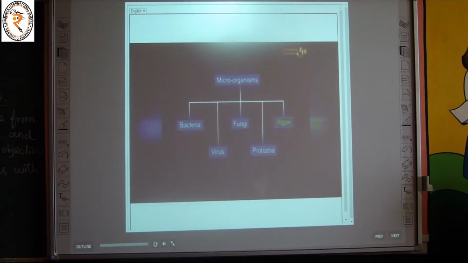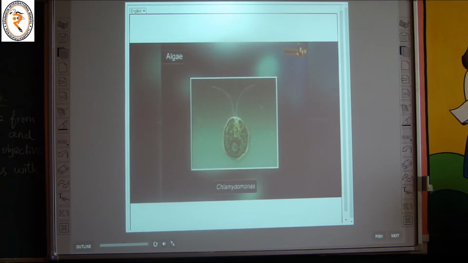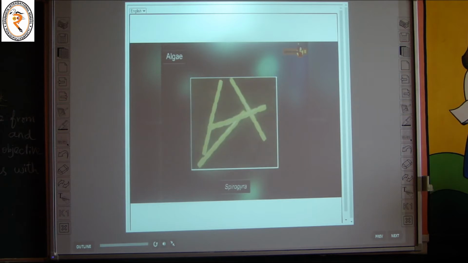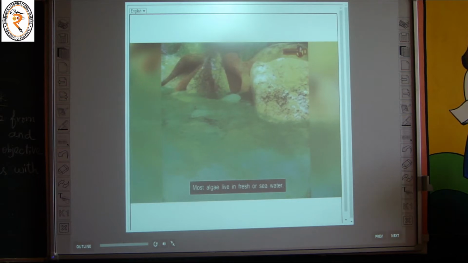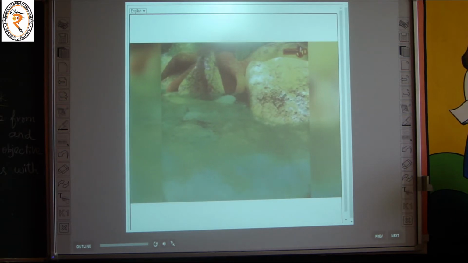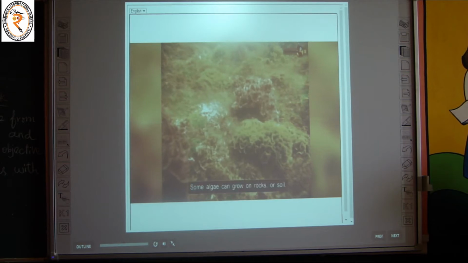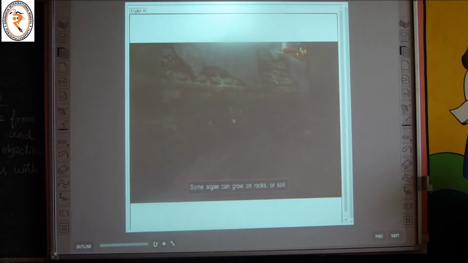Algae can exist either as single cells, or joined together in chains like Spirogyra, which is made of many cells. They live in fresh or seawater where they can either be free-floating, planktonic, or attached to the bottom. Some algae can grow on rocks or soil as long as there is enough moisture.